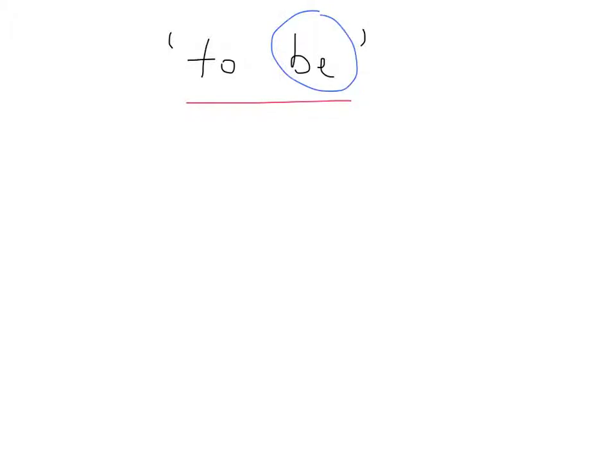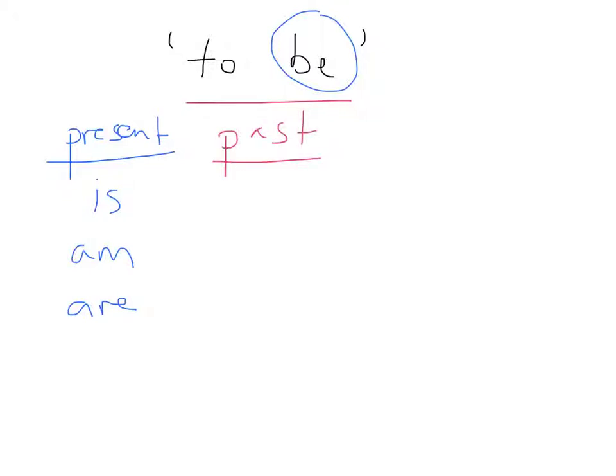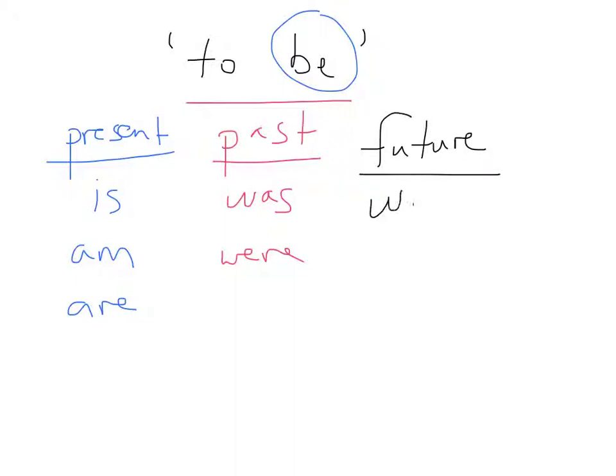So I'm going to list all the forms of to be. We're talking about the present tense. We have is, we have am, we have are. We're going to talk about the past tense. We have was, and we have were. And then the future, we'll have will be.